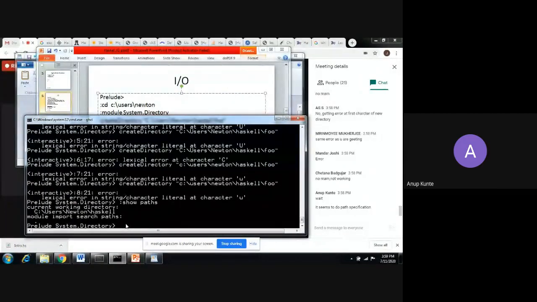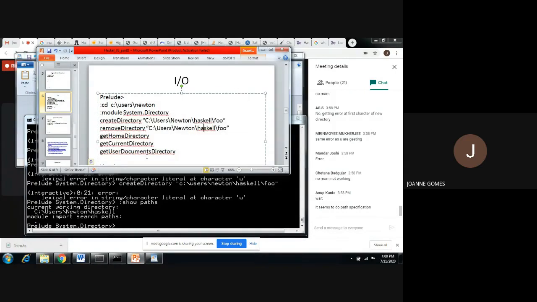I guess we'll look at that error later, and maybe you can proceed with it further. Something to do with the path, I guess. Anyway, this is the command to create a directory. It will create a directory foo there, and then we can remove it by the remove directory command. You can try later on.